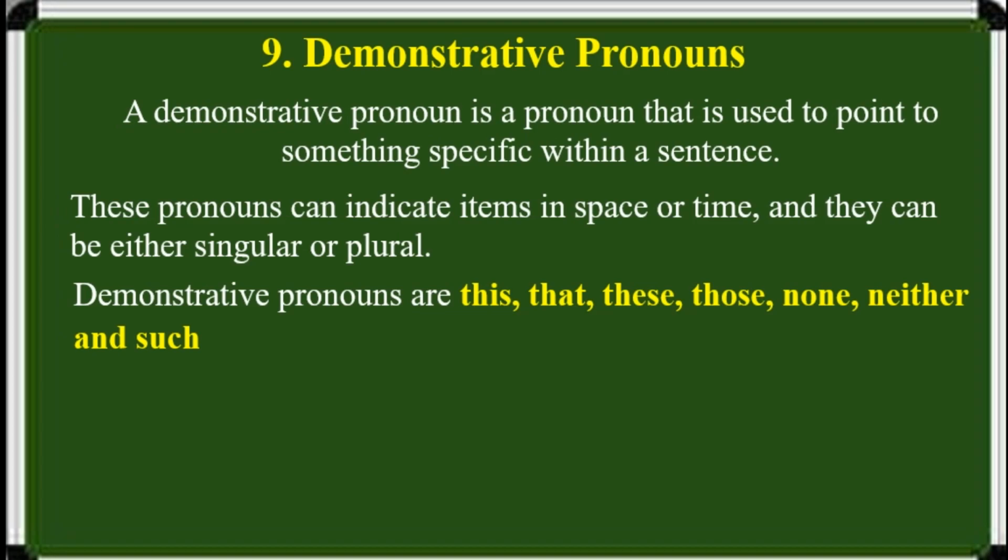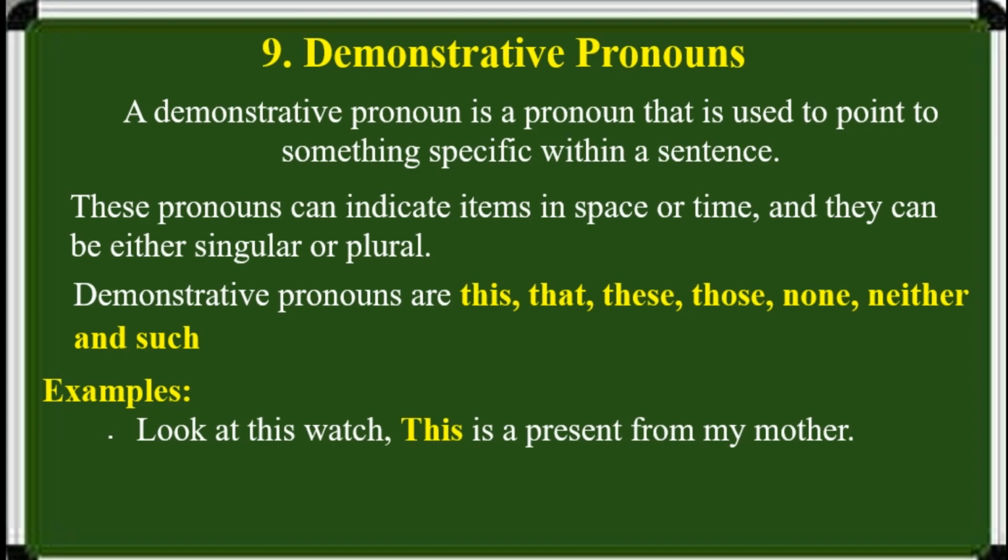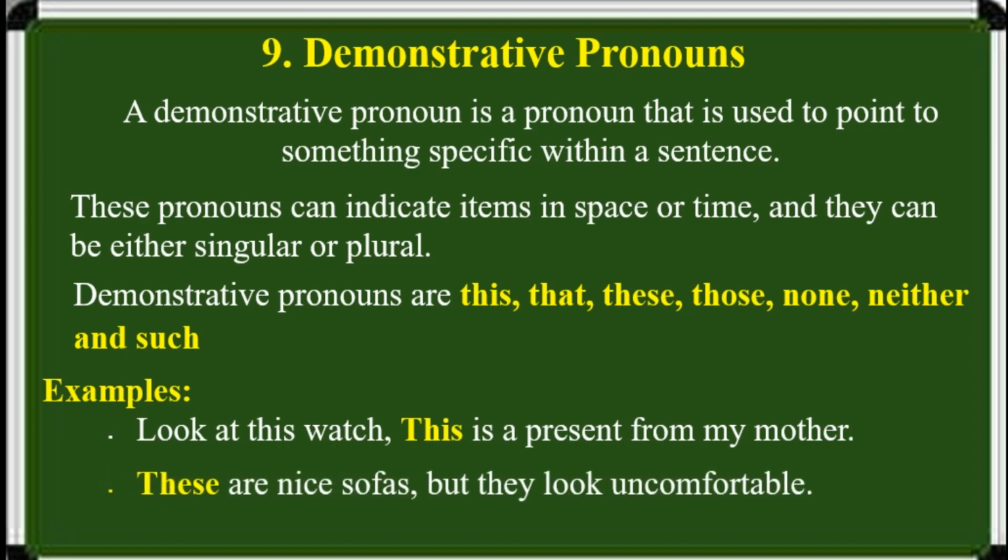Demonstrative pronouns are this, that, these, those, none, neither, and such. Examples: look at this watch. This is a present from my mother. These are nice sofas, but they look uncomfortable.